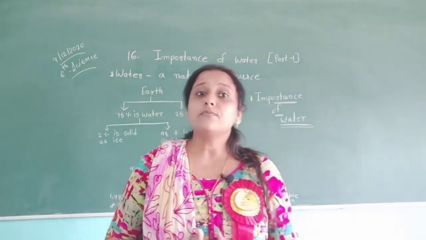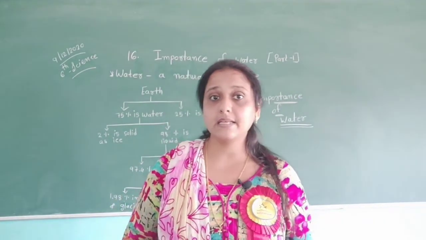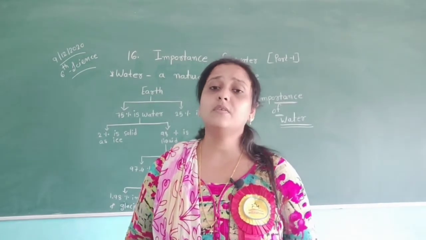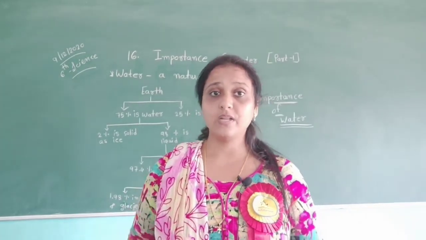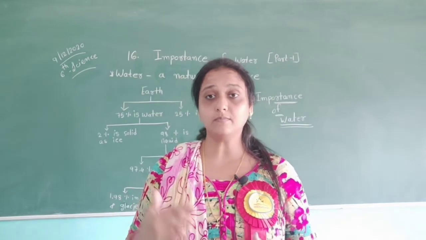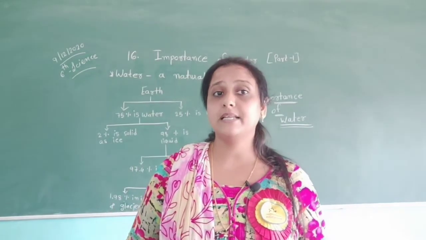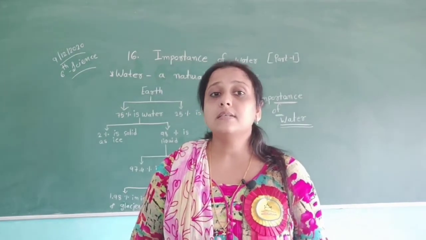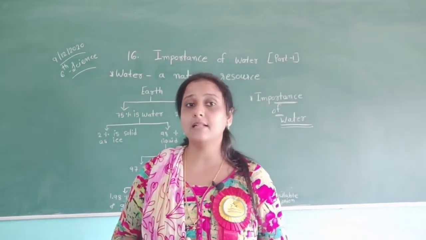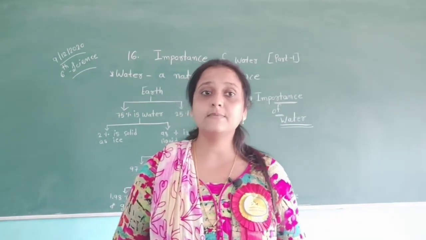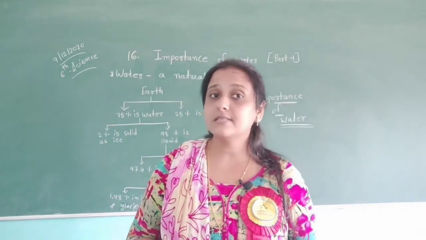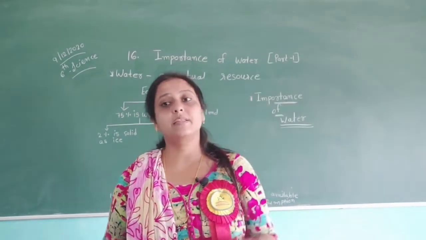First, digestion of food in the stomach takes place with the help of water. Then blood, consisting of water and blood cells, absorbs digested food and also helps in transportation of oxygen and carbon dioxide in the body.